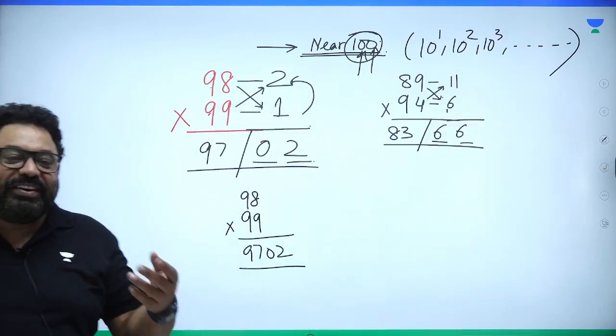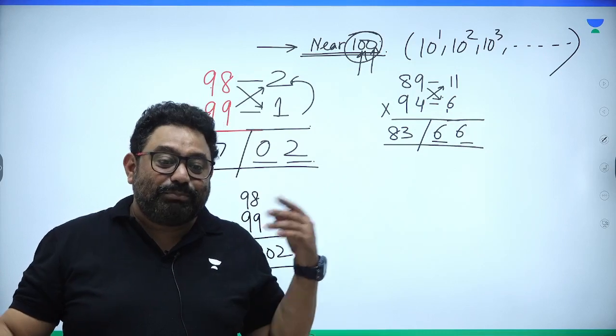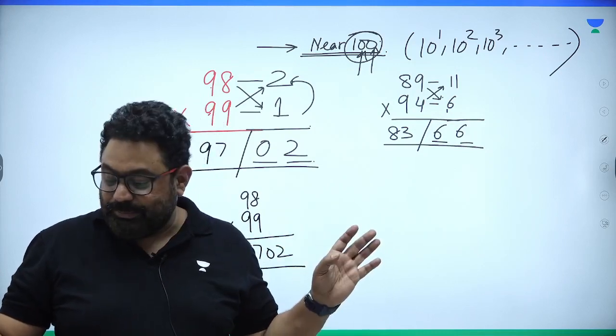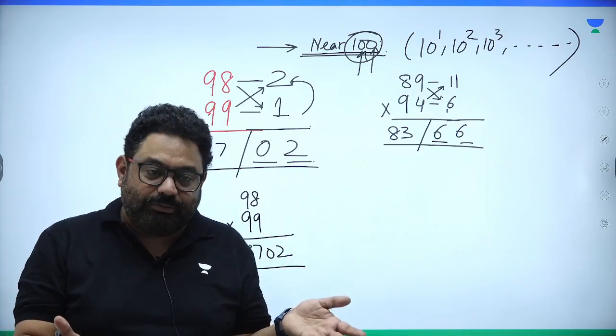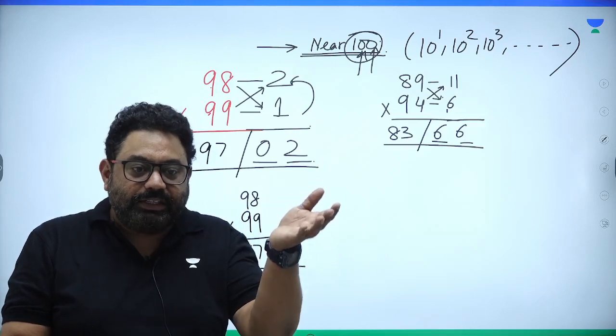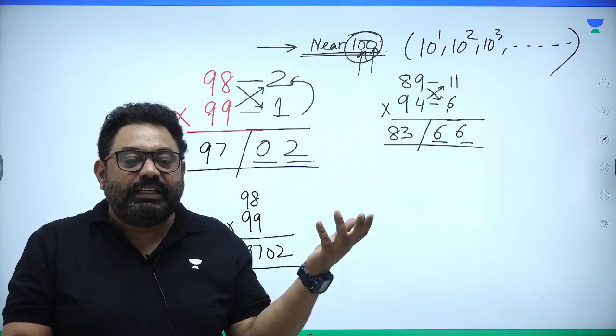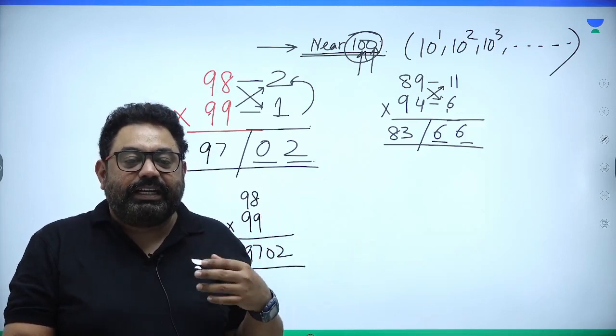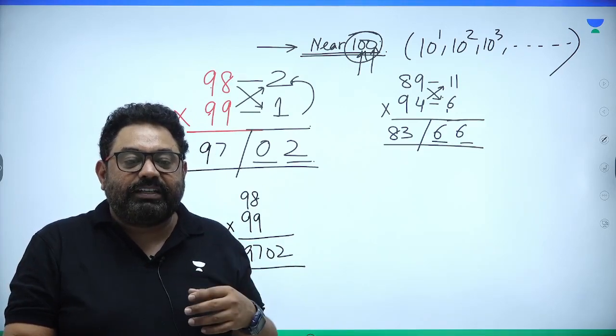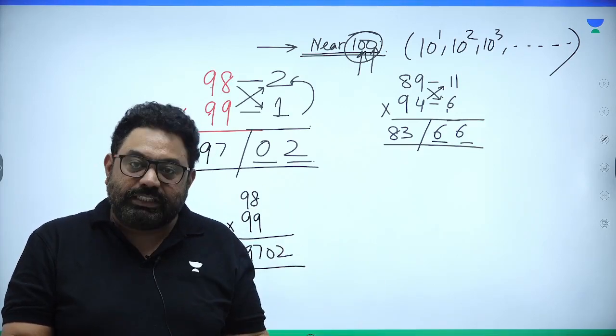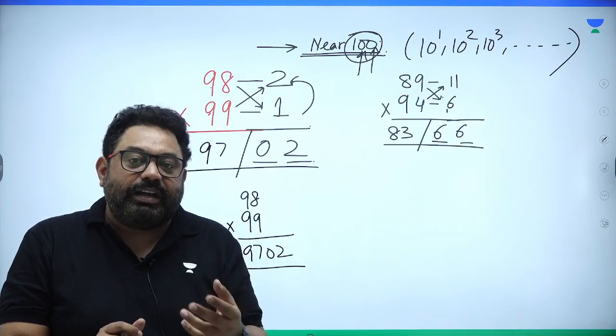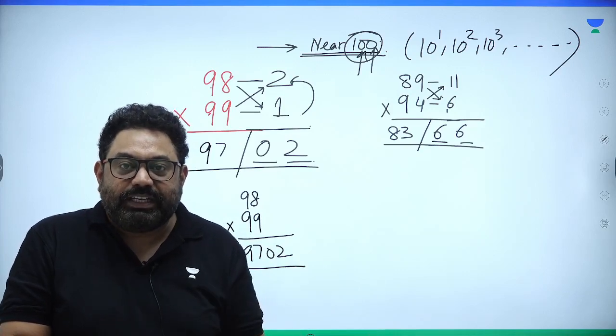So someone asked me once that, sir, both ways it would be the same. Yes, come on, it would be the same. Think about it, right? It's such a genuinely easy thing. What I'm doing is 89 into 94 is 100 minus 11 into 100 minus 6, right? So I am using base as 100.